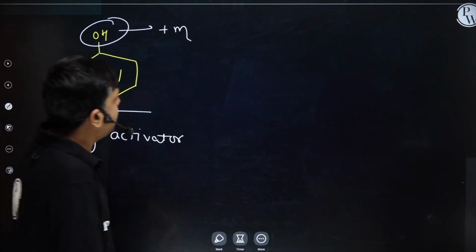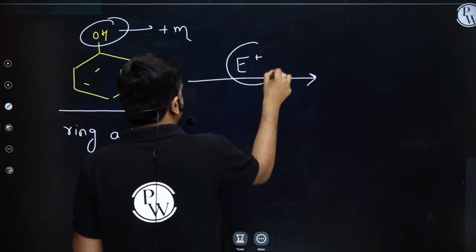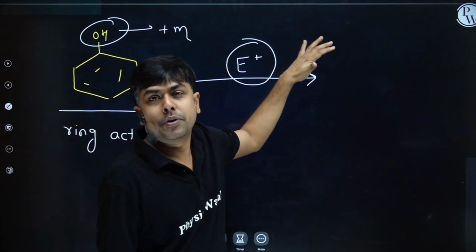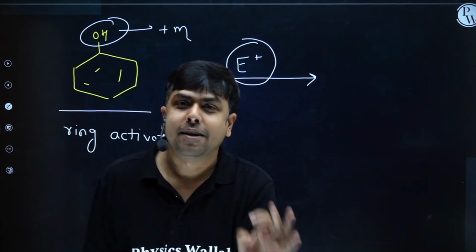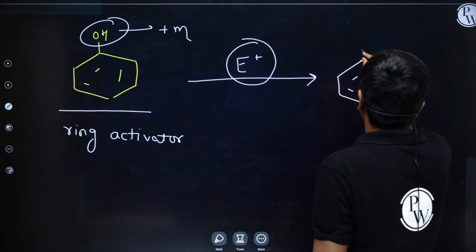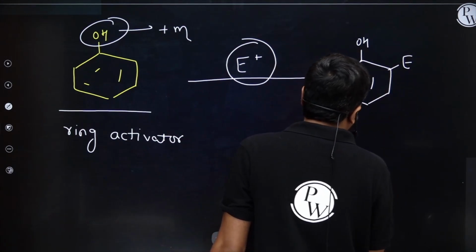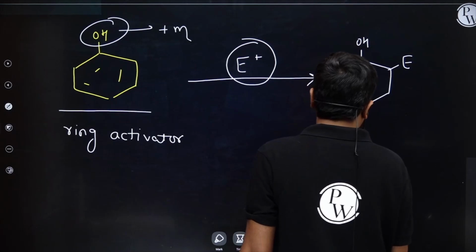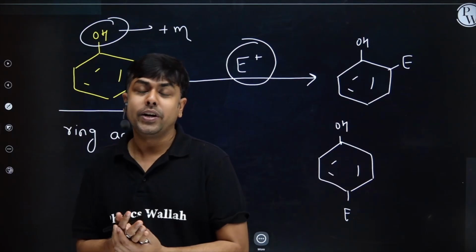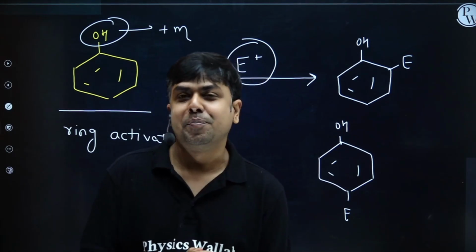So can I say if this phenol is treated with any electron deficient species, say an electrophile, that is an electron loving species, this electrophile will get substituted at ortho and para position, right? OH, E at here or E at this particular position, right students? So whenever phenol is treated with an electrophile, the electrophile will get substituted either at the ortho position or at the para position, right?